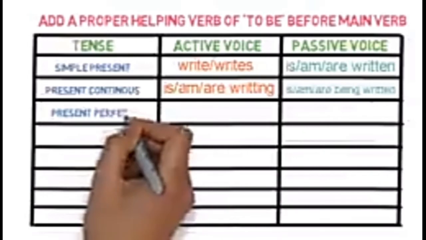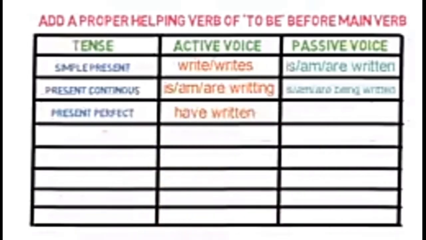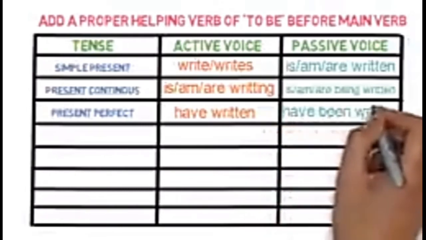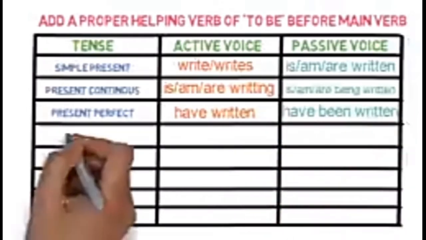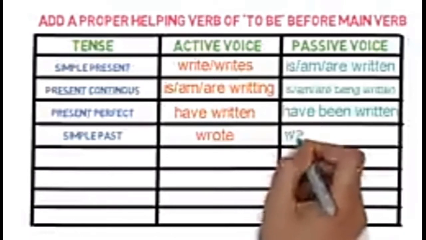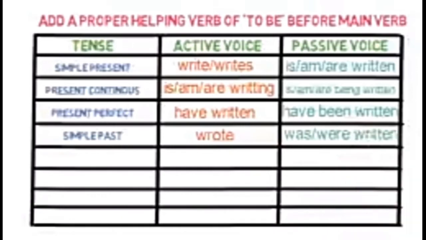Present perfect tense, in active voice we use have written, while in passive voice we add the helping verb been after have, and written. For simple past, in active voice we use wrote, which is the verb's past form, while in passive voice we add the helping verb was or were and the verb's third form, written.